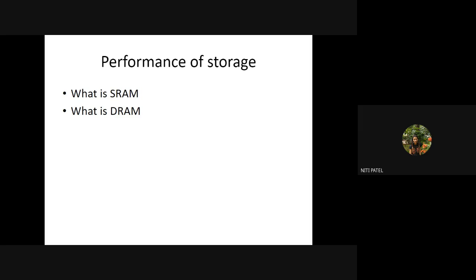Then we have seen that SRAM stores the data in the form of a flip-flop, that is only 1 bit. So we do not directly have a flip-flop as a unit of memory, but we have transistors connected in a cross-coupled way to give the effect of a flip-flop. And then we change the input to these transistors in order to get the output. So whichever transistors are on, only those transistors will be giving you the output. If we change the input again, your output will be on some other transistors. Then we have seen DRAM, which is not storing data in the form of a flip-flop, but it is storing data in a capacitor in the form of a charge, which is 0 and 1.